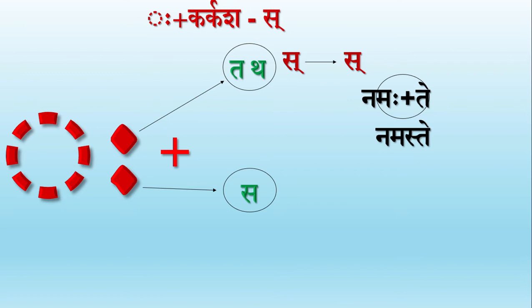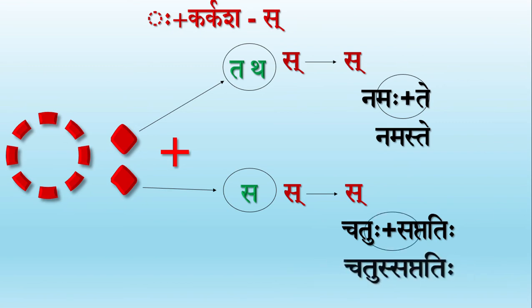Let's now see what happens when Sa is present. Very simple. Sa enters, but it remains as Sa itself. So the example we have is Chatuhu plus Saptatihi. When combined it forms Chatusaptatihi. This is very simple because neither Shchutvam nor Shtutvam takes place like we have seen earlier.